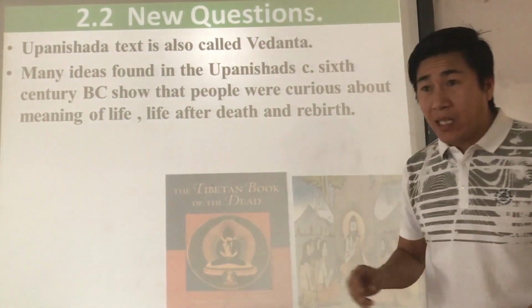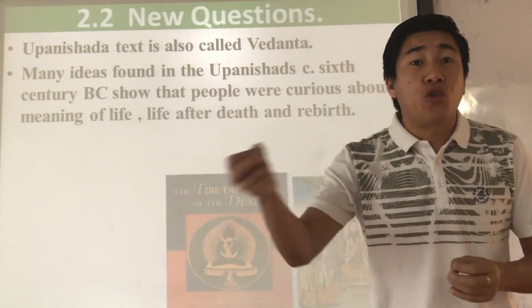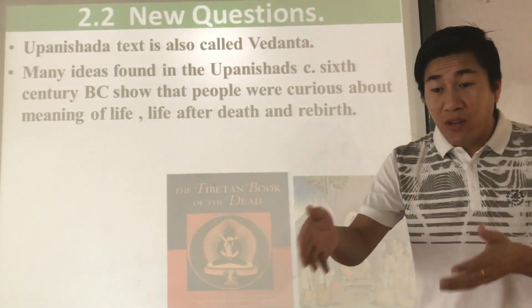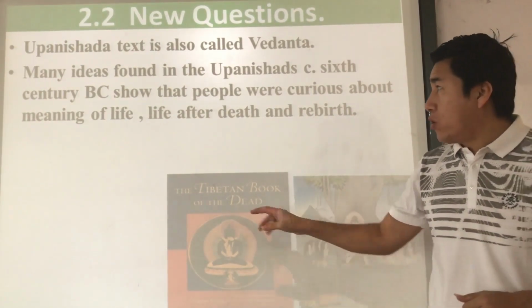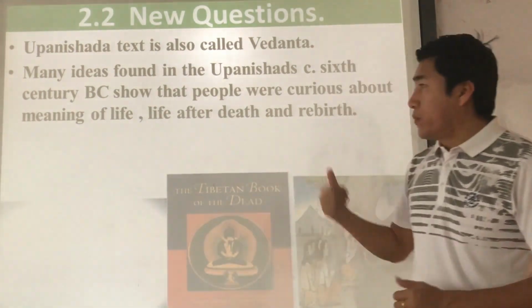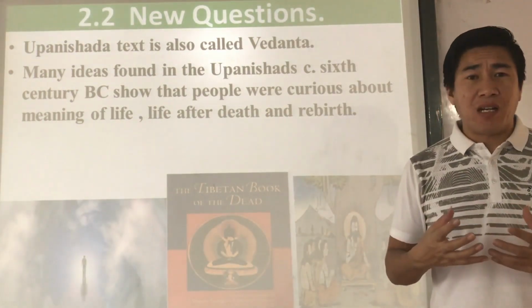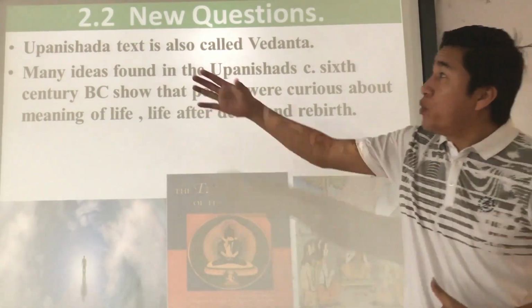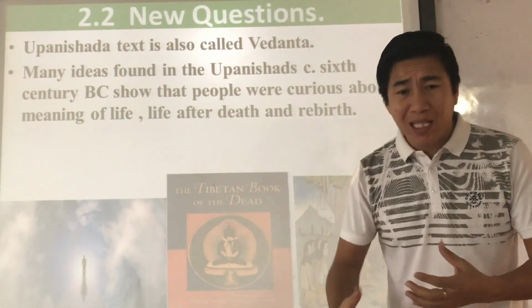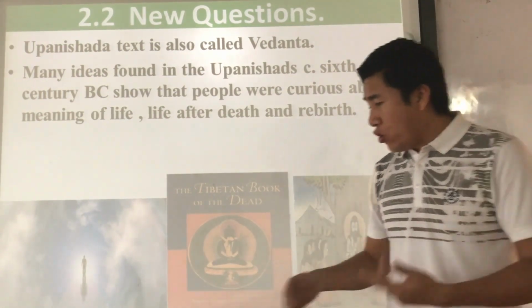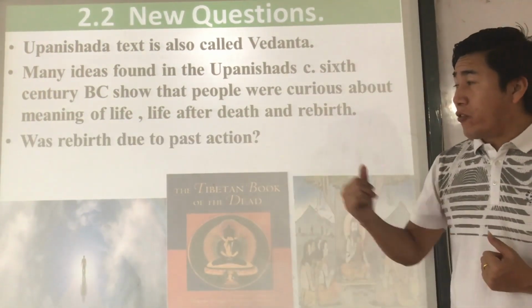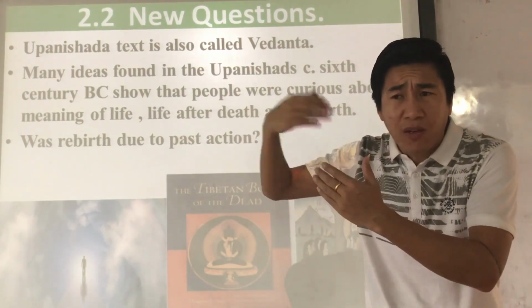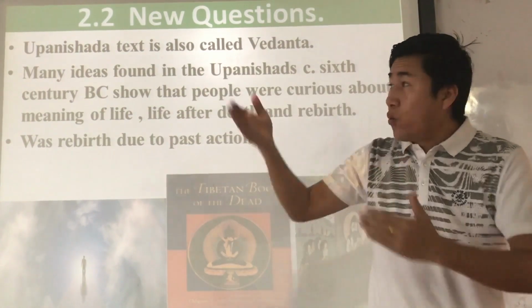The Tibetan Book of Death, in Tibetan we call it Bardo Thodol, has mantras that are chanted by monks in front of the dead person. So these are the different kinds of questions that arose during the 6th century BC, and were mentioned in Upanishad texts, Buddhist texts, and Jain texts. Understood? Not only that, is rebirth due to past action? There are many other new questions that arose within these texts.